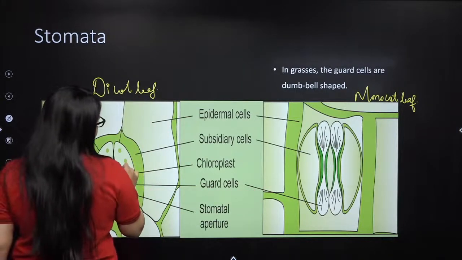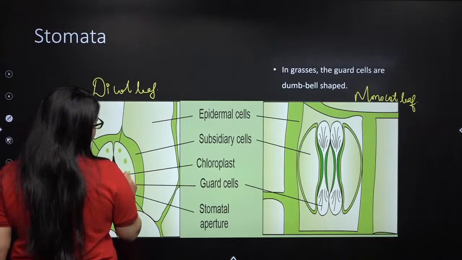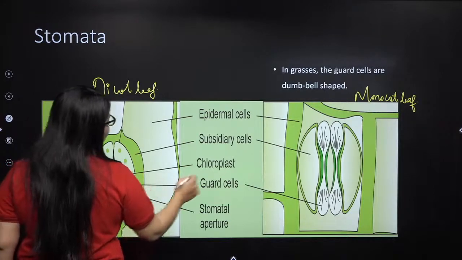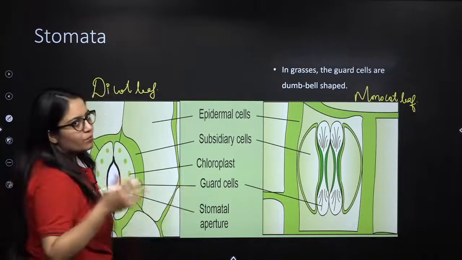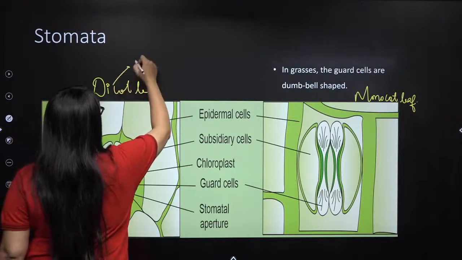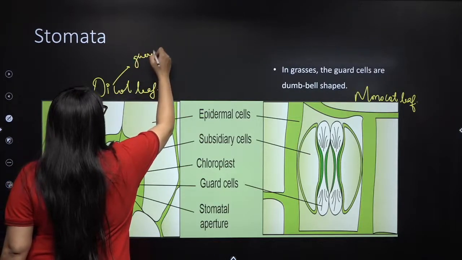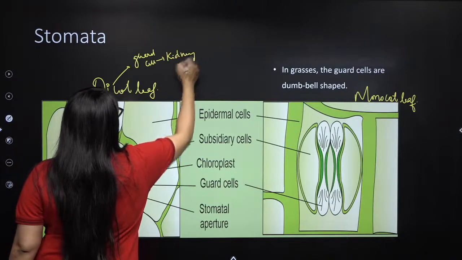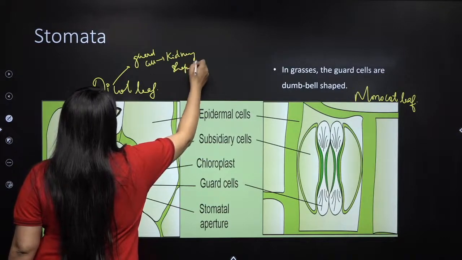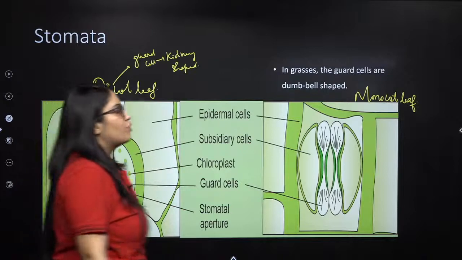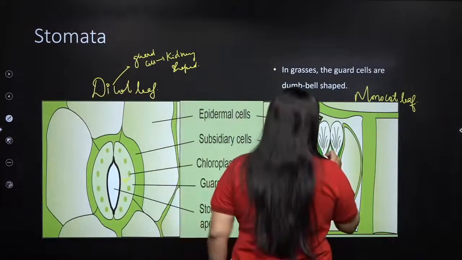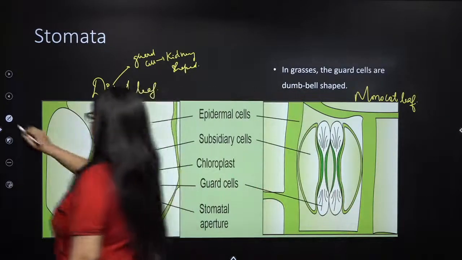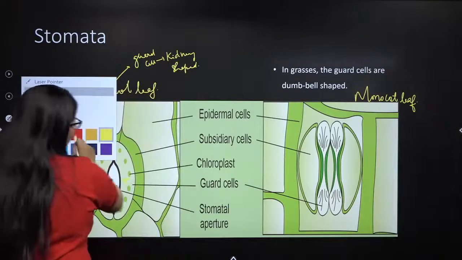See here, this is the guard cell. The guard cell is kidney shaped or bean shaped when it is a dicot. But in the case of a monocot, for example grass, the guard cells are dumbbell shaped.